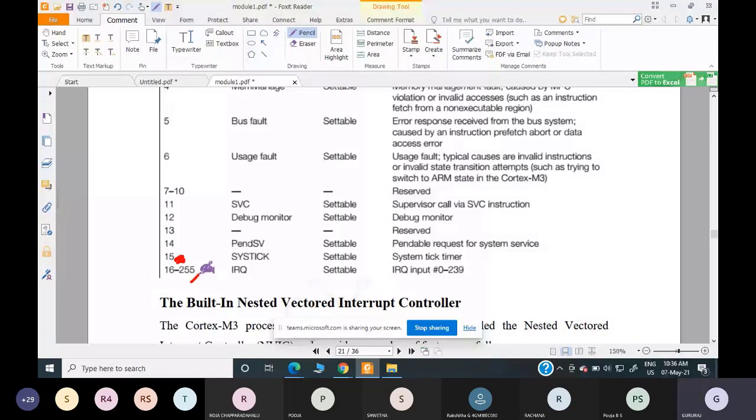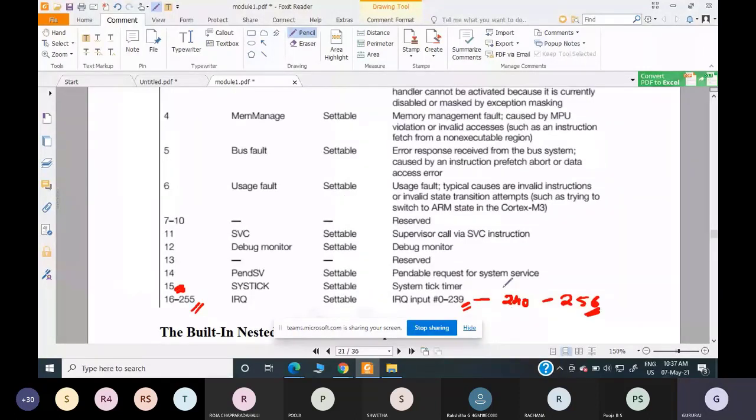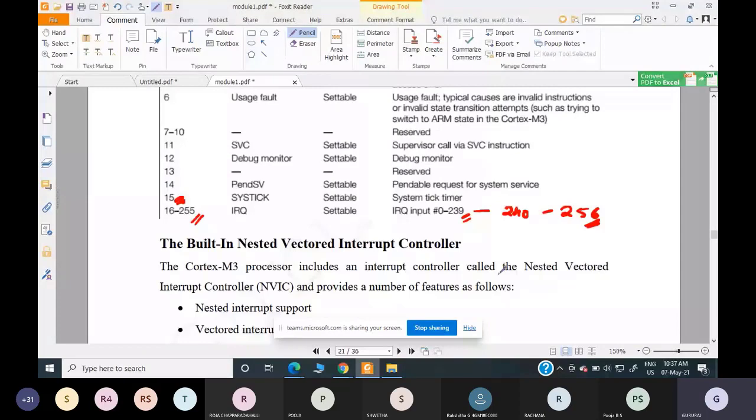So you can see the range from 0 to 239, so totally 240 external interrupts, plus 16 internal interrupts. So totally it supports 256. The maximum interrupts or exceptions it supports is 256. Out of 256, you can use, let's say, 5 or 10 or 15 based on your application. You can cut short the interrupts, but the maximum is 256. Next we will talk about the built-in nested vectored interrupt.